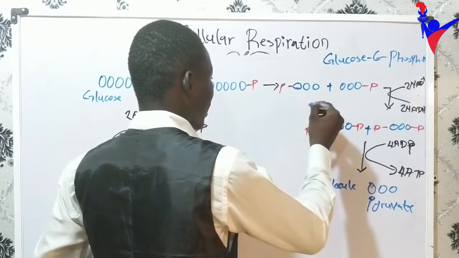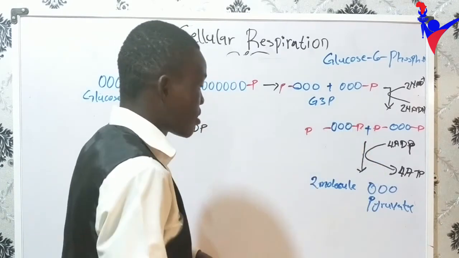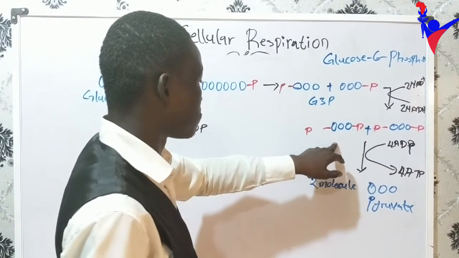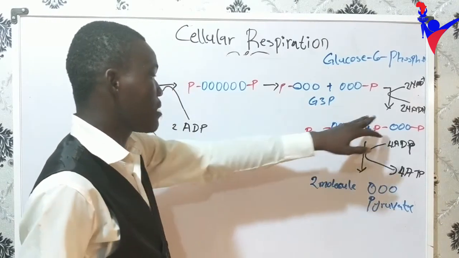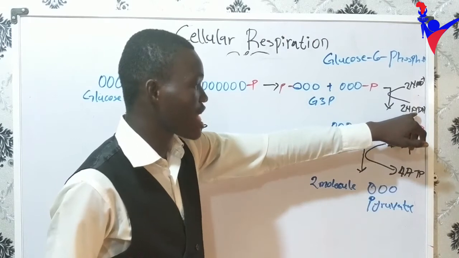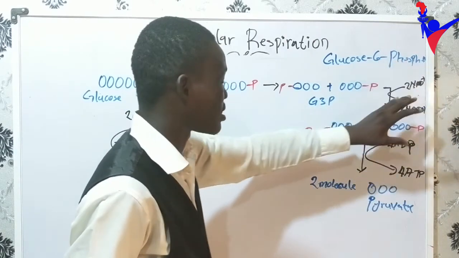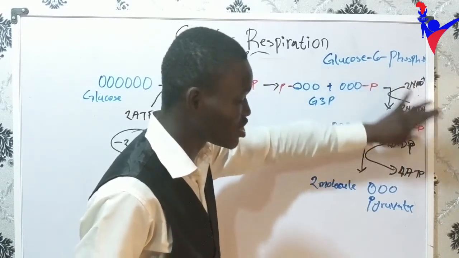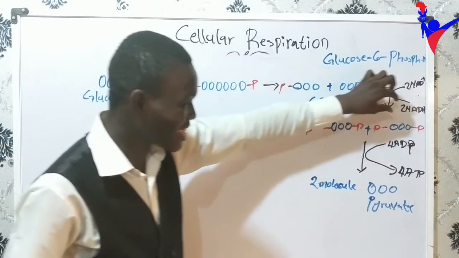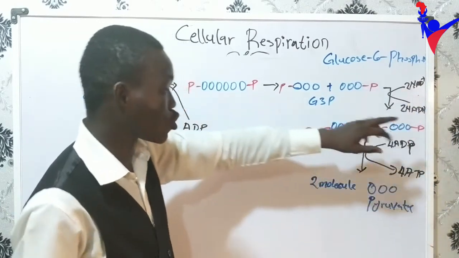You can abbreviate it as G3P. Then after cleaving, we add another phosphate group which will help us produce NADH. We are going to come back to the importance of this NADH. It's very important. It has ATP in it, but we cannot use it like that. It has to be broken down.